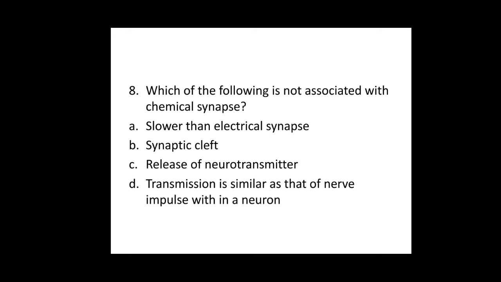Option B, synaptic cleft. In the chemical synapse, we are going to see the presence of a synaptic cleft, where the space ranges from 10 to 20 nanometers. Option C is release of a neurotransmitter. Yes, in chemical synapses, the release of transmitters is observed, and the transmitters are nothing but chemicals. Then option D, transmission is similar to that of nerve impulse within a neuron. So for the eighth question, the answer is D.